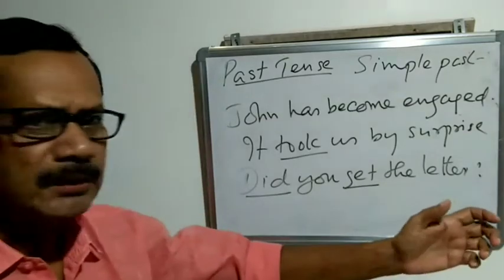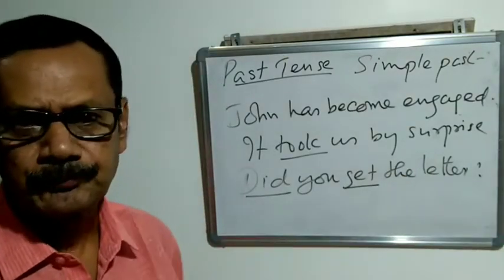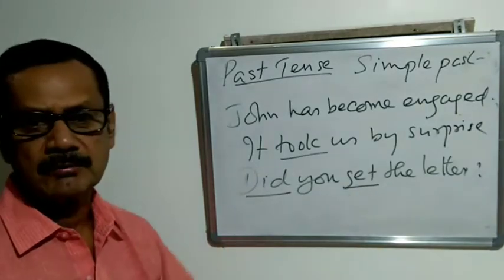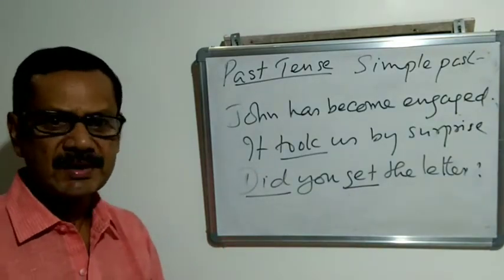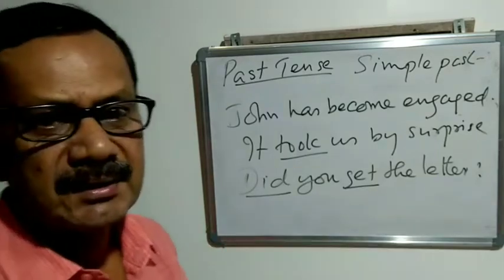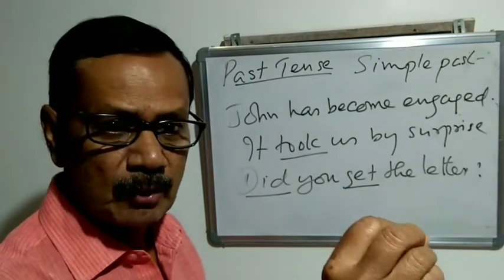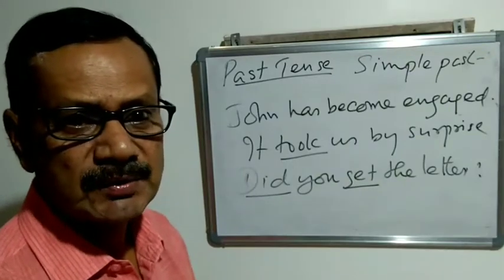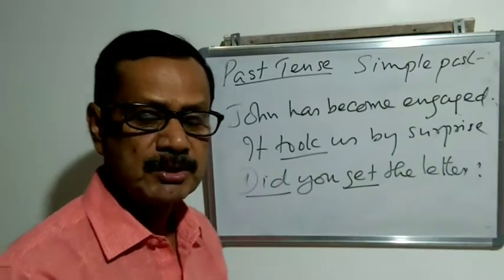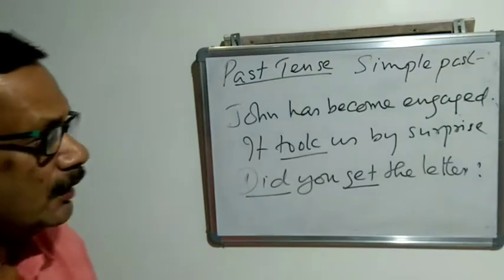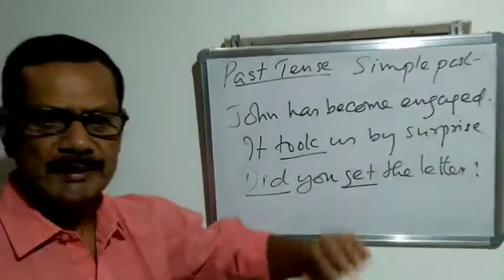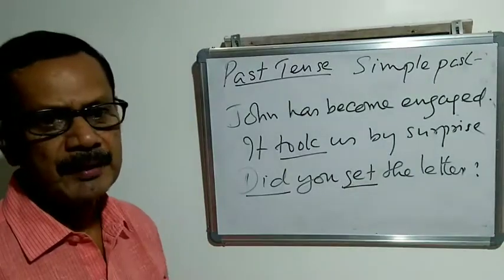Suppose now it is 4 o'clock. The postman comes between 11 o'clock and 12. So we can say, did you get the letter? The time is over. From the context, that is outside the language, it is understood that the postman comes between 11 and 12. Now it is 4 o'clock, the time is over. So we can ask, did you get the letter?